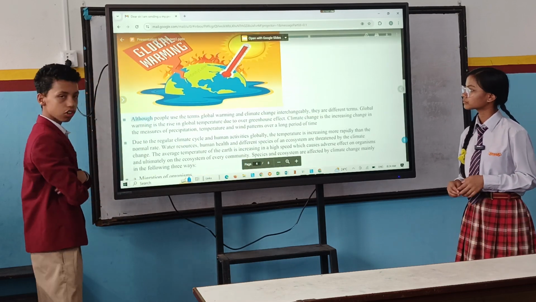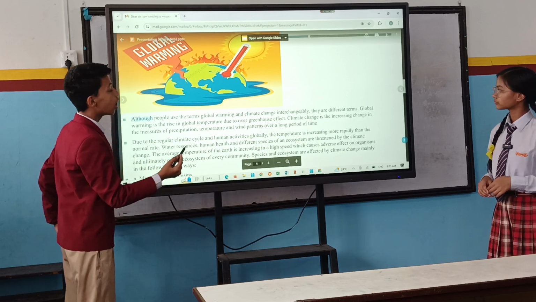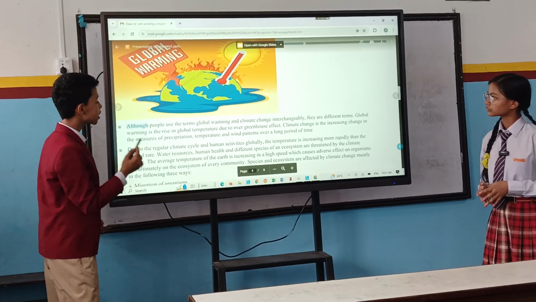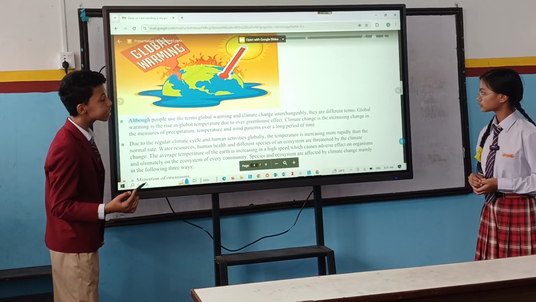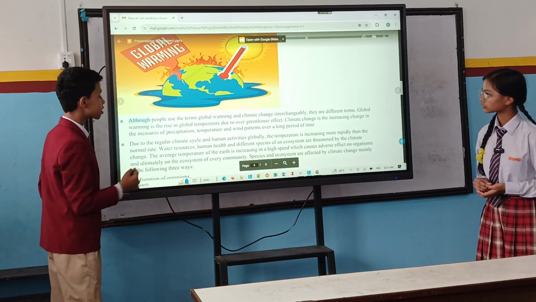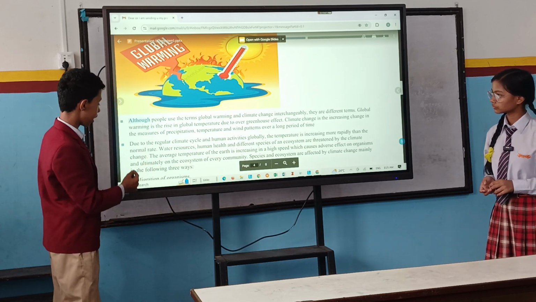Although people use the terms global warming and climate change interchangeably, they are different terms. Global warming is the rise of global temperature due to over greenhouse effect, and climate change is the increasing change in the measure of precipitation, temperature, and wind patterns over a long period of time.